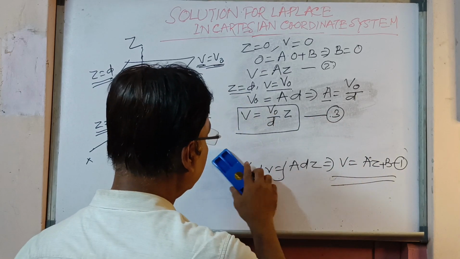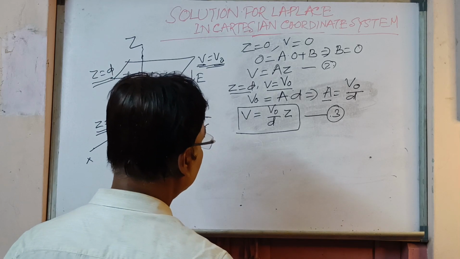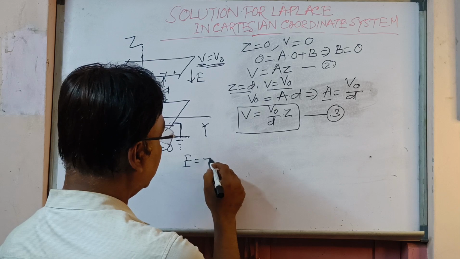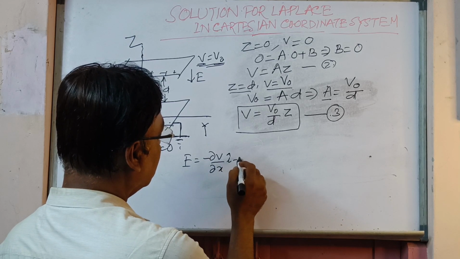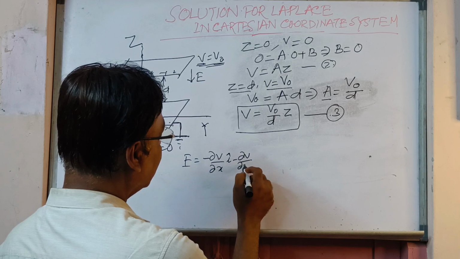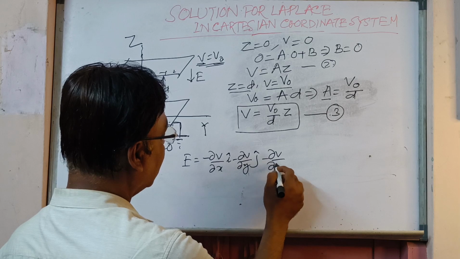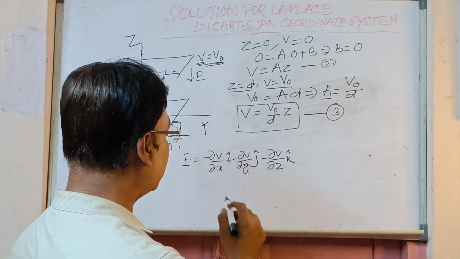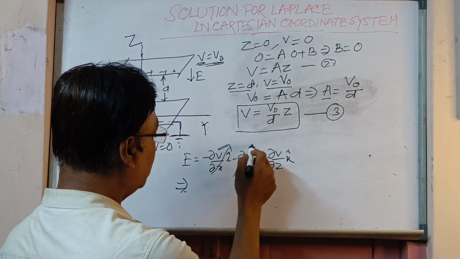Now we continue further. We know that E is equal to minus del V. So for the Cartesian coordinate system we can write it as minus dou V by dou x i minus dou V by dou y j minus dou V by dou z k. As the variation is along the z direction, we will get only the last term, these two will be 0.